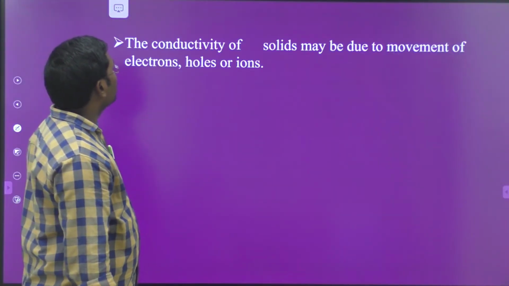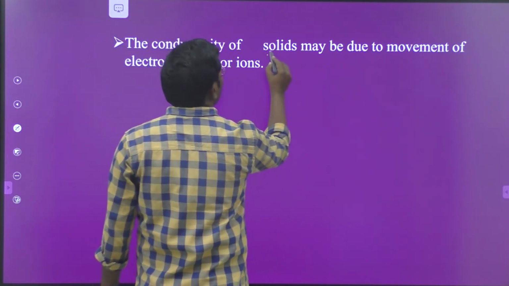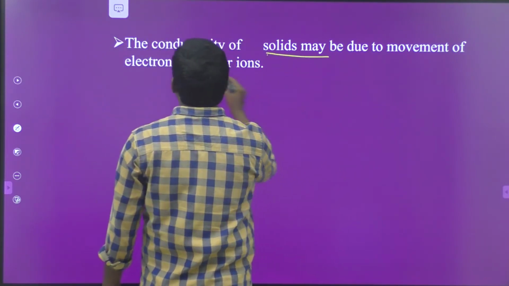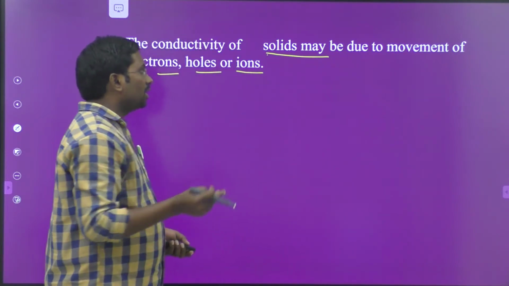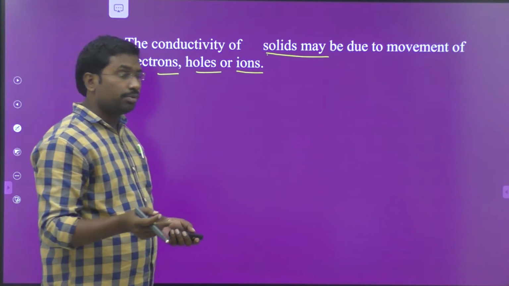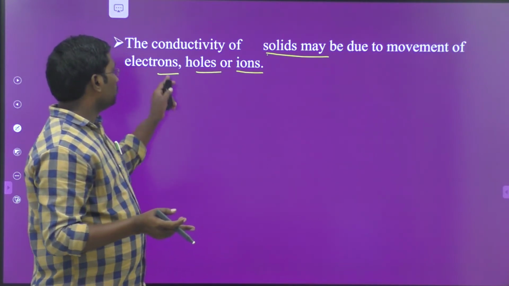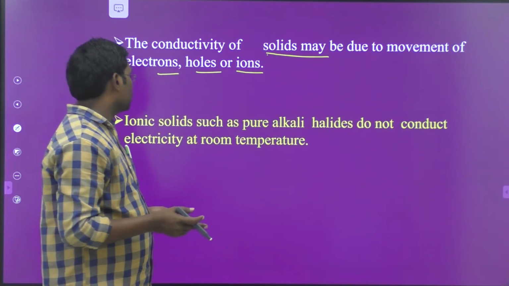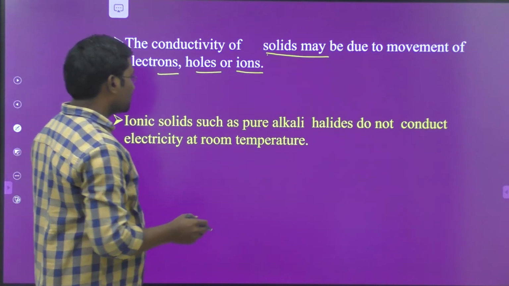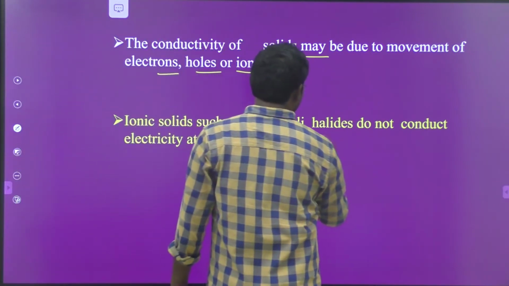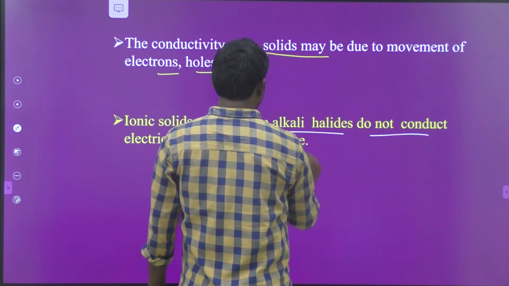Coming to the first point, the conductivity of solids may be due to movement of electrons, holes or ions. The conductivity of the solid is attributed to the free movement of ions or holes, or the movement of electrons. Ionic solids such as pure alkali halides do not conduct electricity at room temperature.